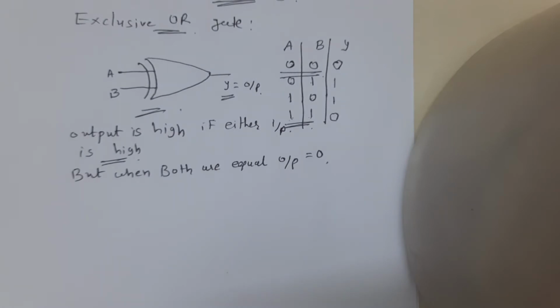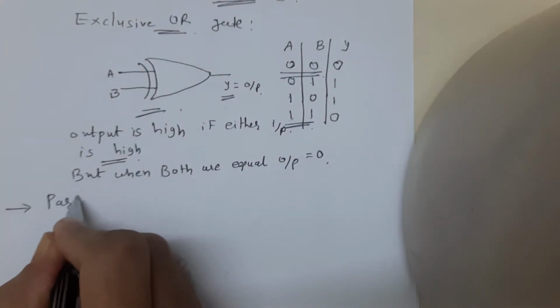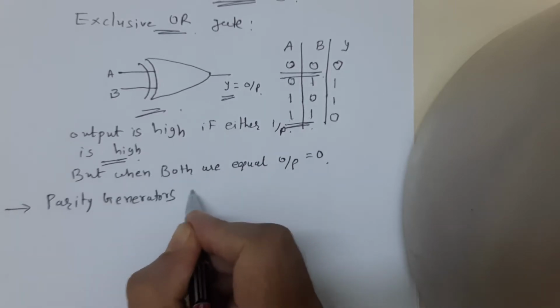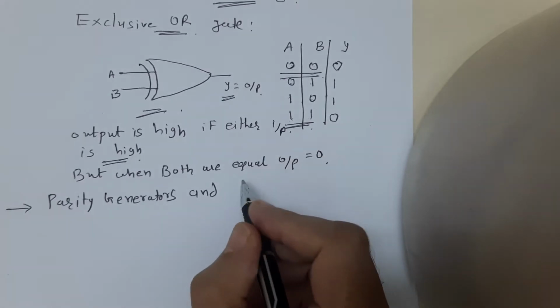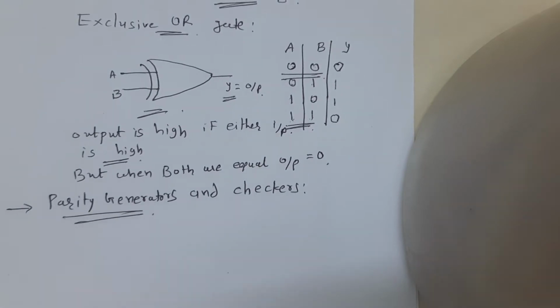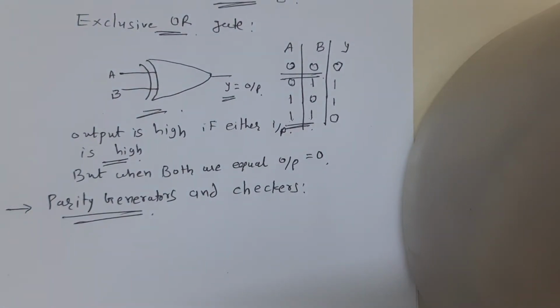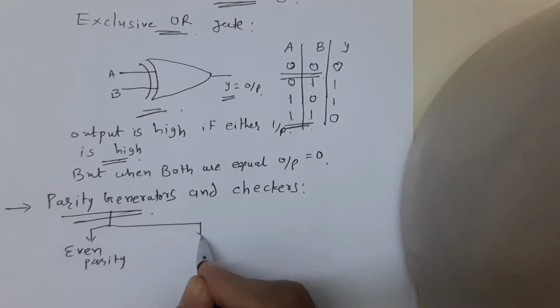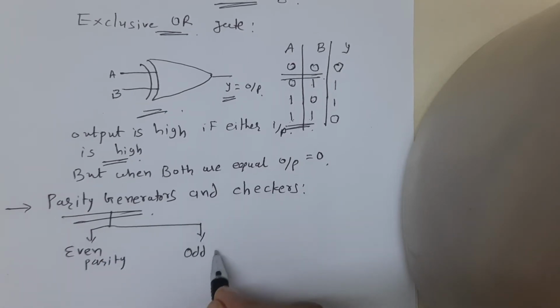With the help of this, we discuss the parity generators and checkers. There are two parities: even parity and odd parity.